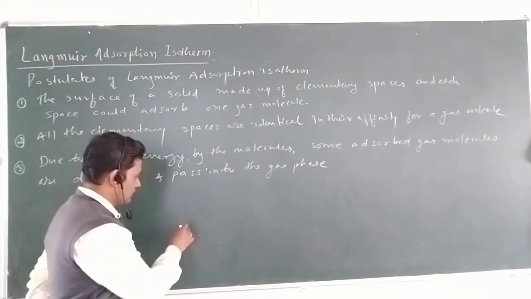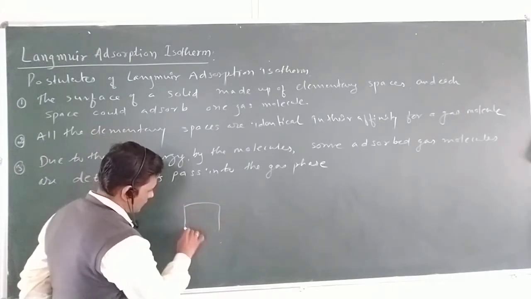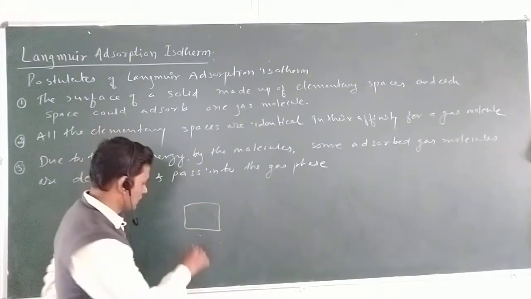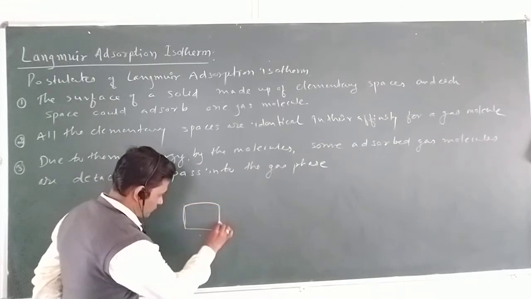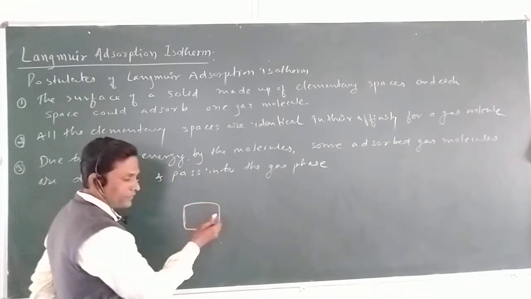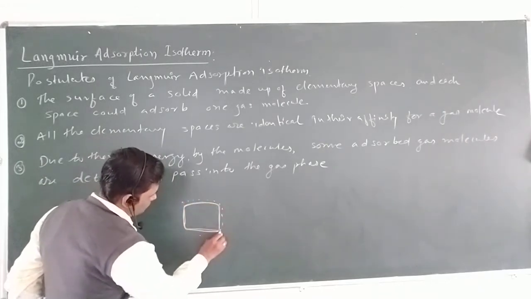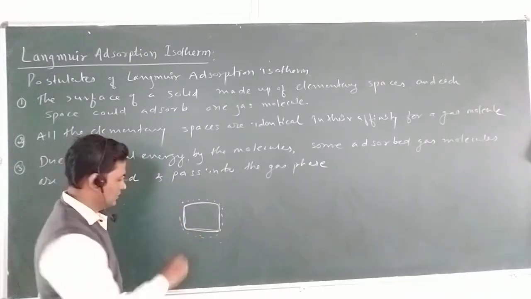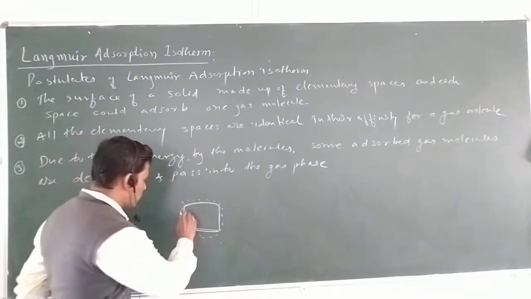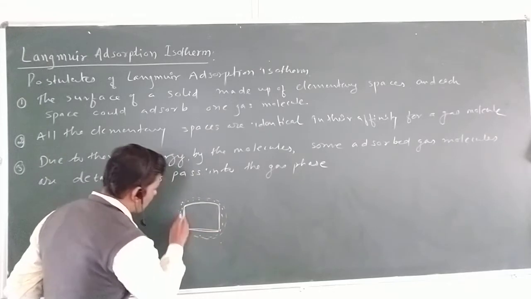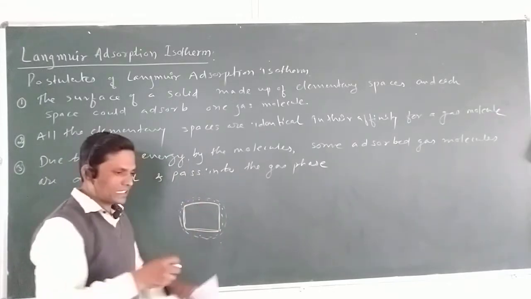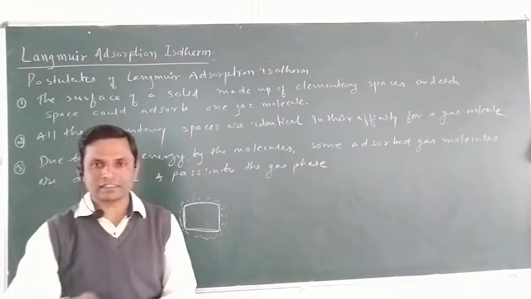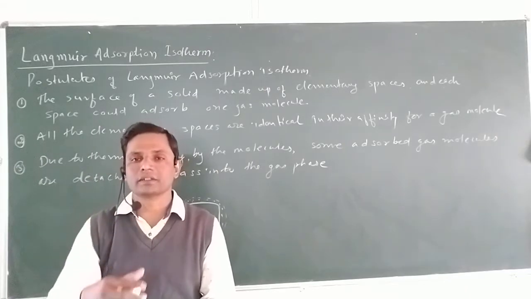For example, I will explain you. Suppose this is the surface of the solid. If some gas molecules are adsorbed here, and if some more gas molecules are adsorbed here, what happens? Between the gas molecules, there will be crowding.